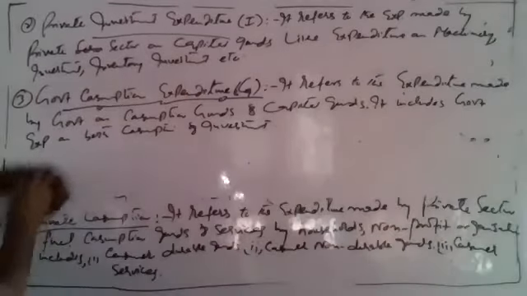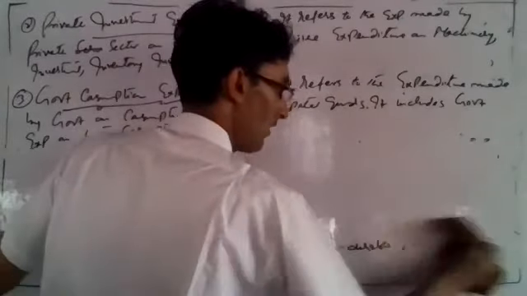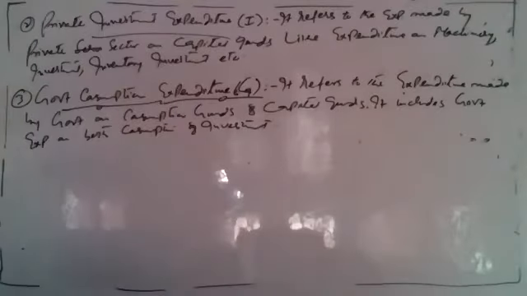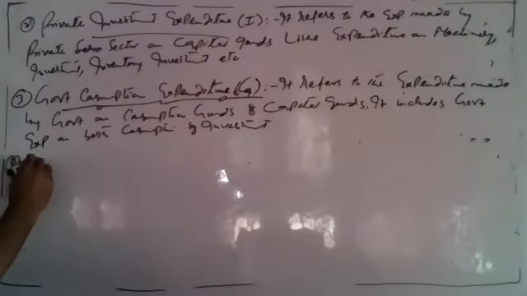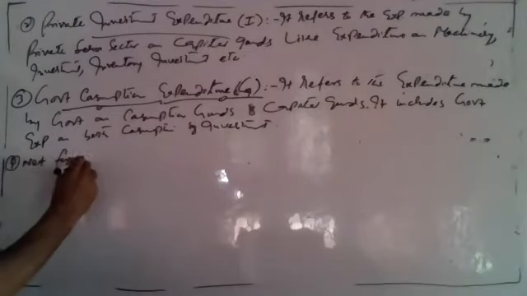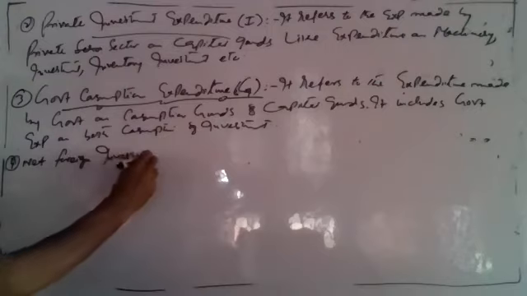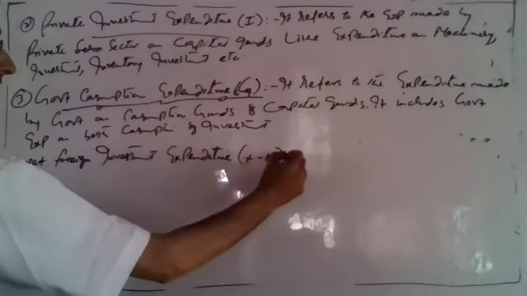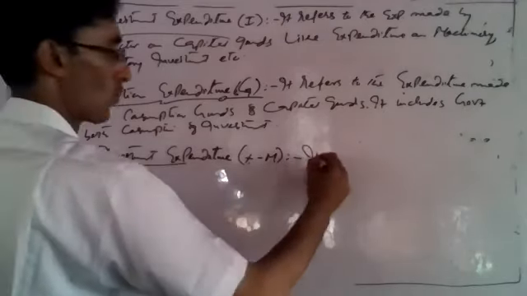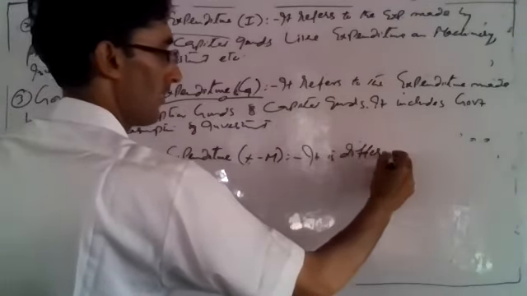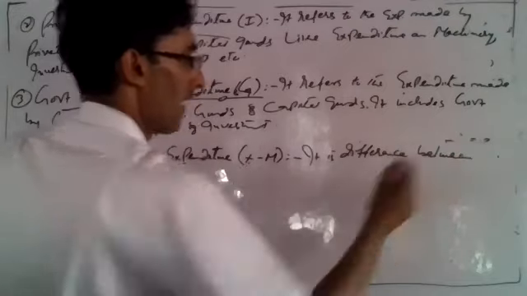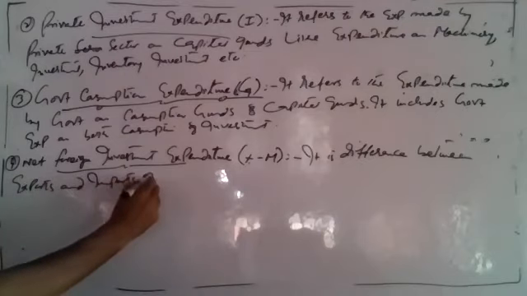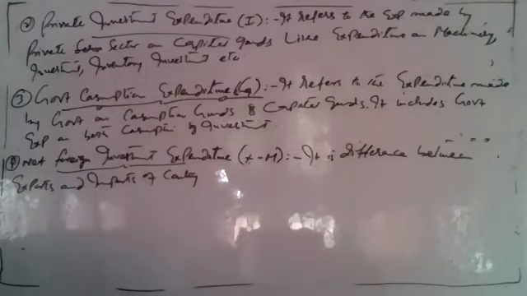Next, write down net foreign investment, net exports or net foreign investment expenditure, which we call X minus M. It is the difference between exports and imports of a country.